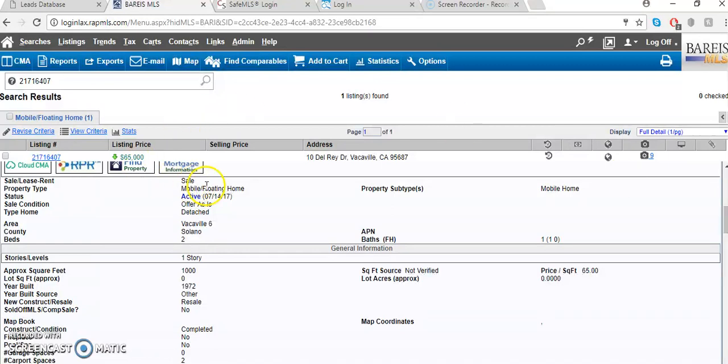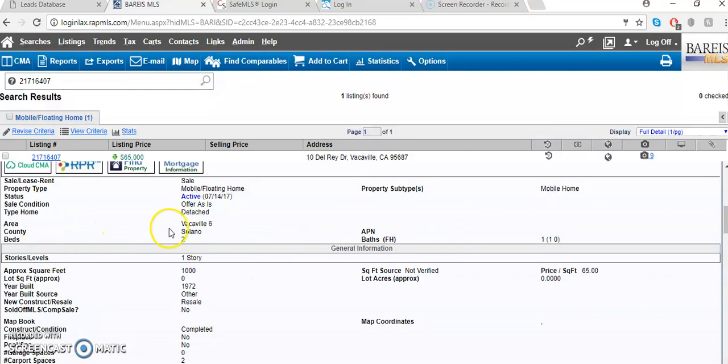This is for sale, property type, mobile or floating home. Mobile home is a manufactured home that is actually placed on a piece of land, while floating home is a manufactured home that is actually floating on the water. Okay? So the status is active, and there's the date as to when it became available on the market. Sale condition, offer as is. So the seller is not going to be doing any remodeling. It's going to be sold as is.